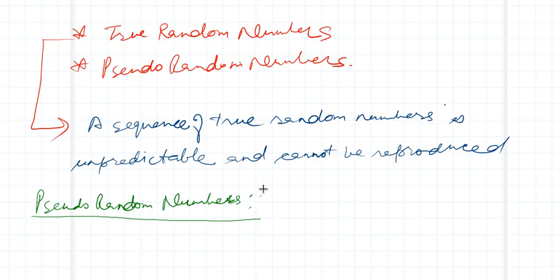So what should be the property of these pseudo random numbers? The important property is that they must be uniform. One property, they must be random, and another thing, they must be uniform. Uniformity should be there.